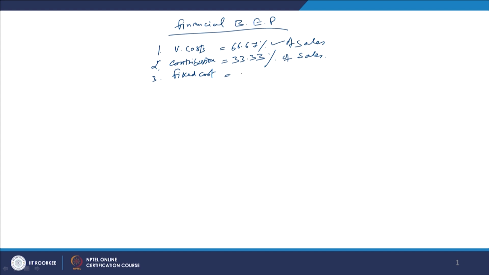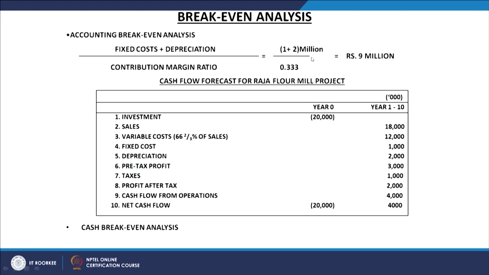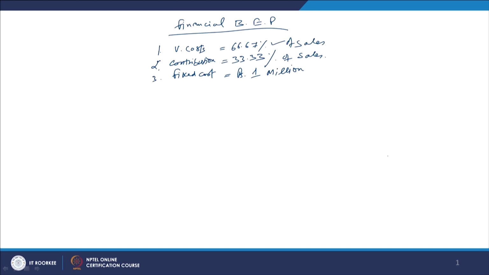Fixed cost is rupees how much? 1 million. Fixed cost is rupees 1 million. It is given to us. If you go back to the problem, this is the fixed cost which is given to us. This is 1 million and this is a depreciation of 2 million. We are taking this. So, fixed cost is rupees 1 million and number 4 is the depreciation,